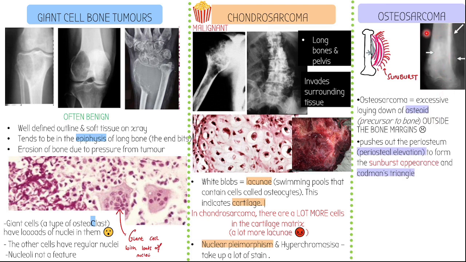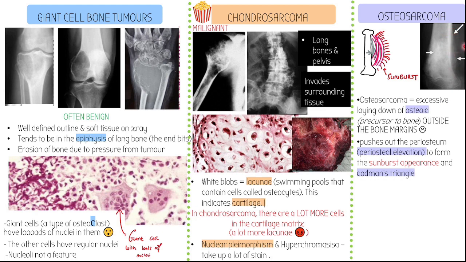Here is the normal edge of the bone. This side is more normal, and here is kind of a normal edge of the bone. And then here, can you see? So this big white bit is the edge of the bone, and then this bit here, where this arrow is pointing to, that is periosteal elevation. Your osteoblasts have basically expanded, and have pushed out the border of the bone here. And then we've got our sunburst appearance here.